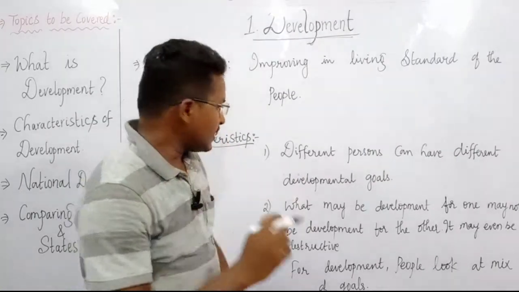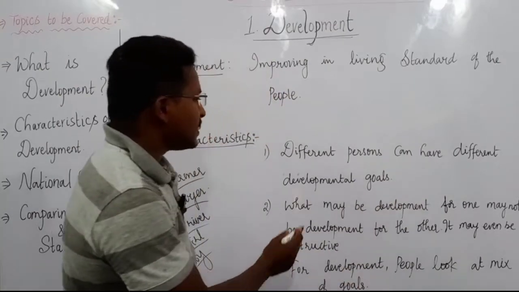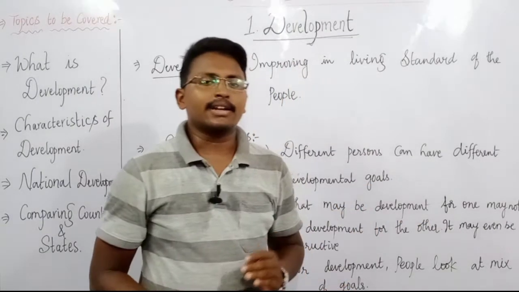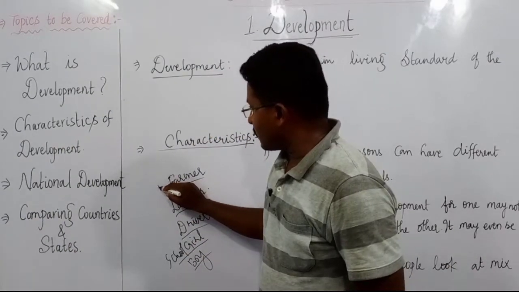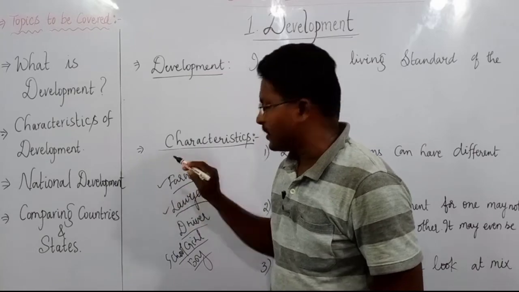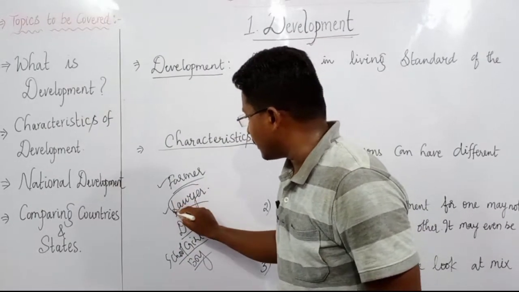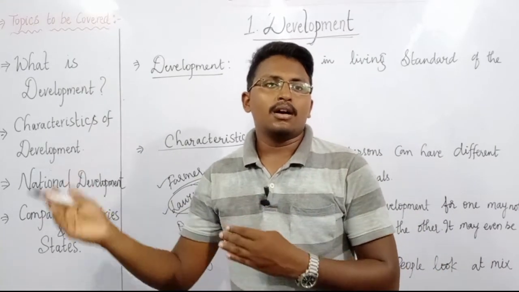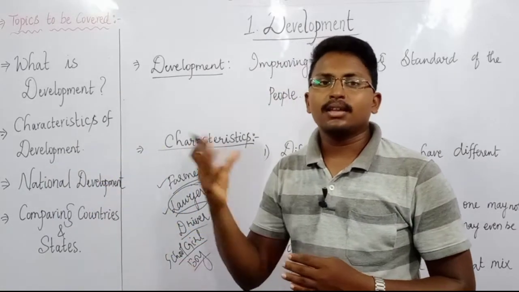Then the second characteristic is that what may be development for one person may not be development for the other, and it may even be destructive. As I told, what is development for one person may not be development for another person. Why? A lawyer always thinks that he should get more and more people coming to him to attend in court and to discuss certain issues or cases.